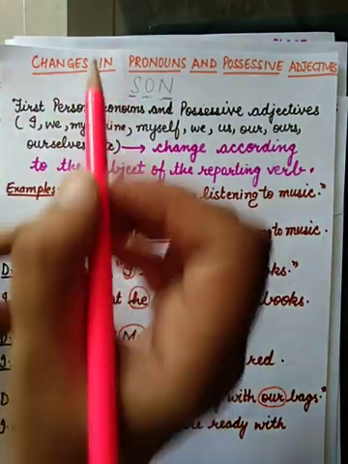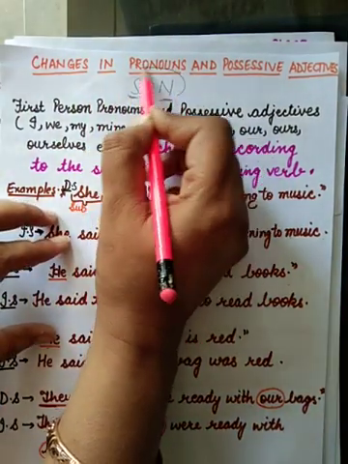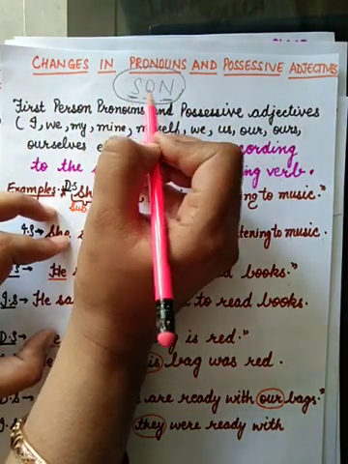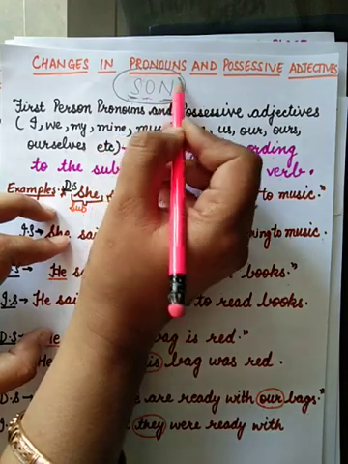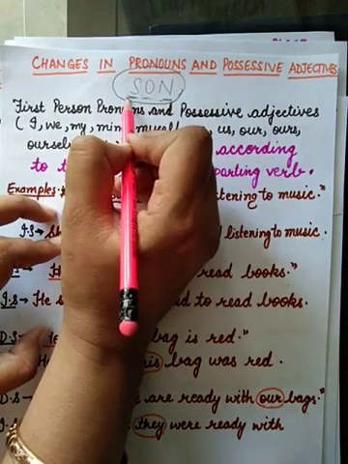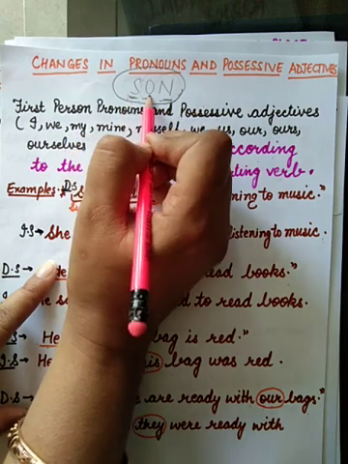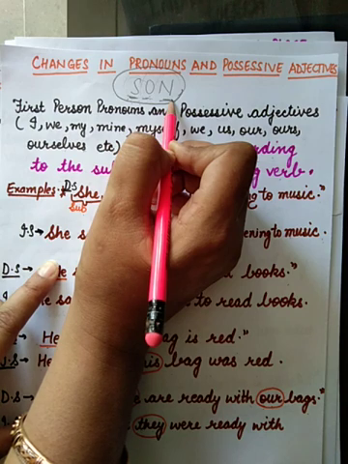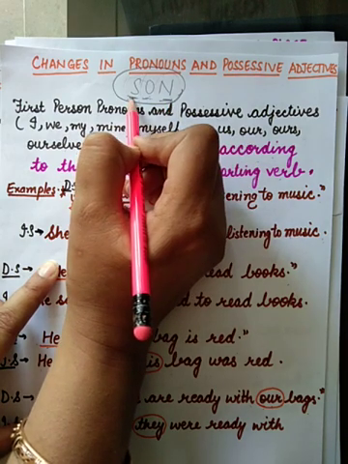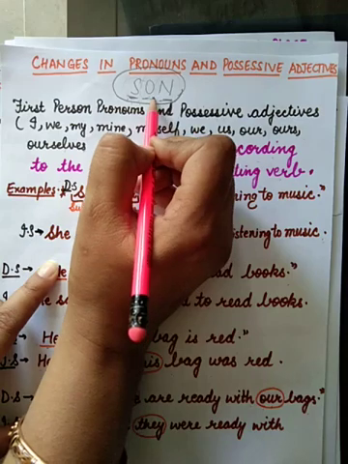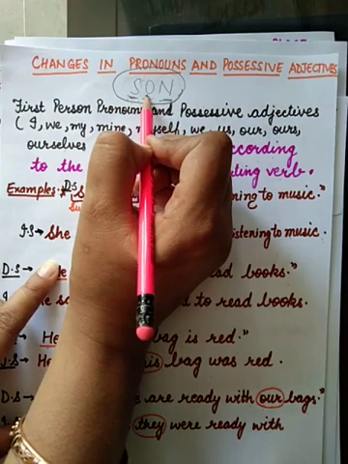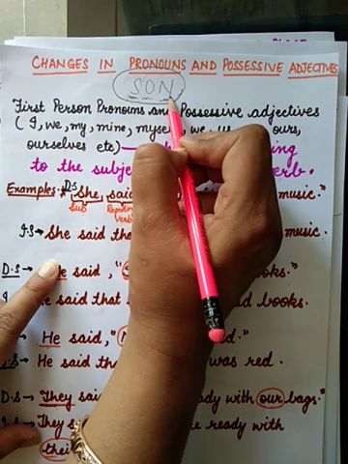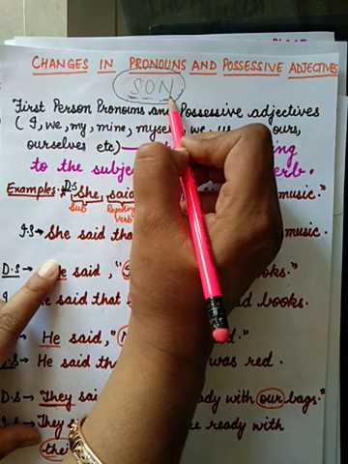So for that, you need to learn this formula, SON, S-O-N. S for first person, O for second person, N for third person. S stands for subject, O stands for object, and N stands for no change. First person will change according to subject, second person will change according to object, and third person pronouns or possessive adjectives will not change.